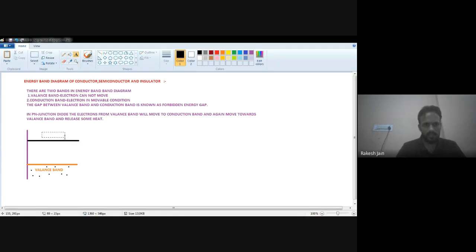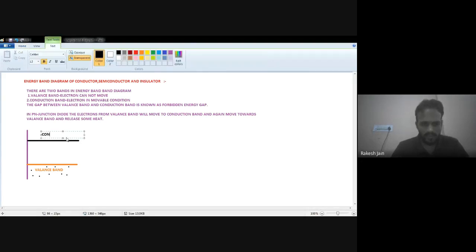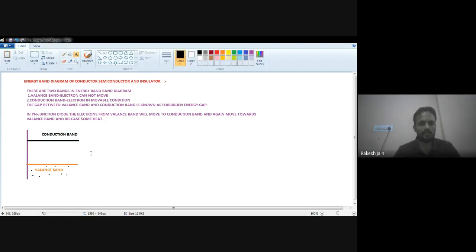But in the case of an insulator, there is no possibility of current flowing, which means electrons cannot move. So all the electrons that were in the valence band remain in the valence band. That is why the gap between the valence band and conduction band is known as the forbidden energy gap.